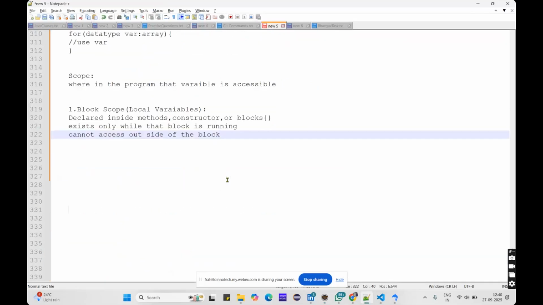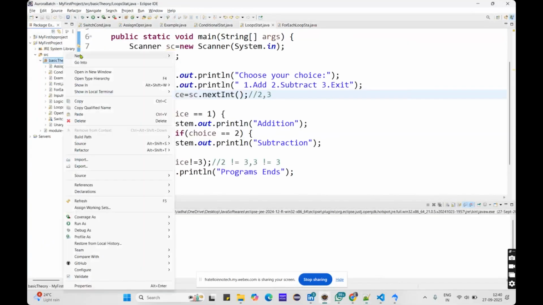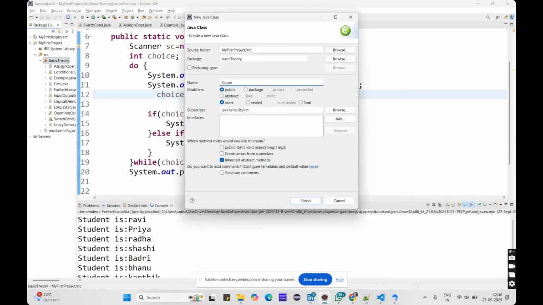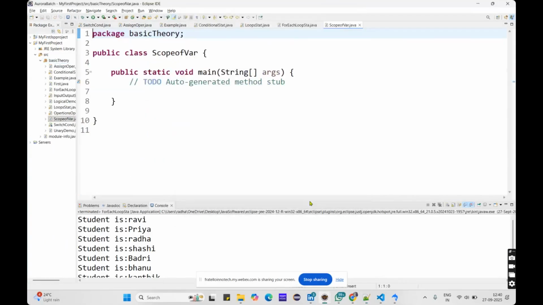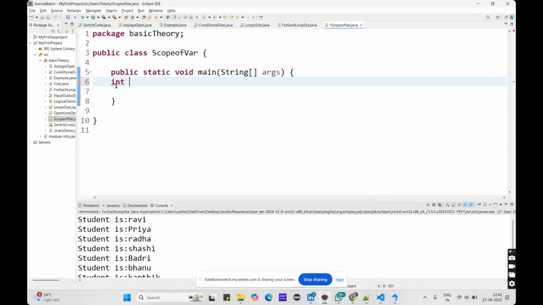Okay, so let me do it in a new class itself. I will give you the best example for you. Scope of variables, public static void main. Now see here, I will take integer x equals 10.